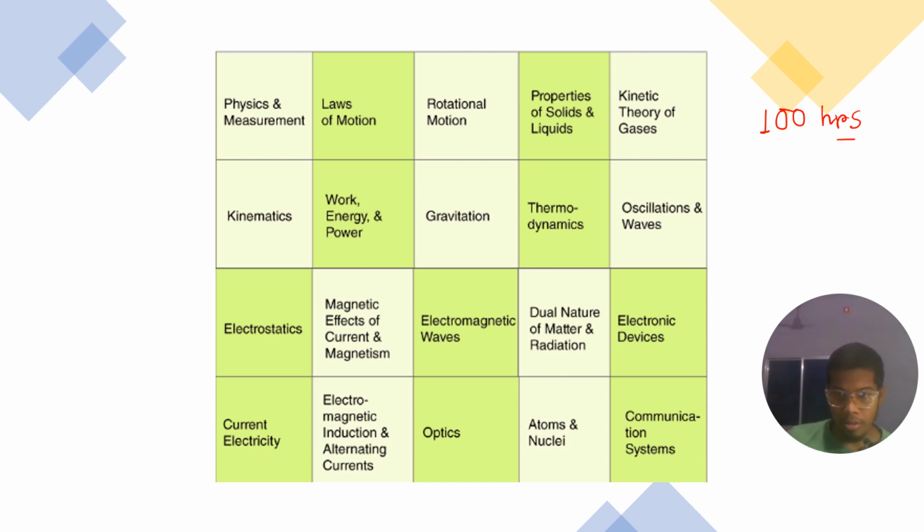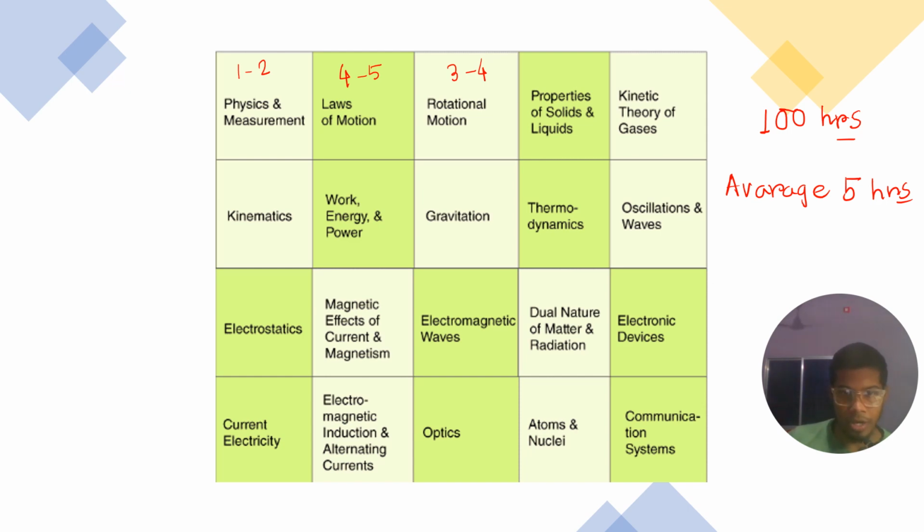Now, there are chapters which do not take a long amount of time. For example, physics and measurement does not take 5 hours. This will take a maximum of 1 or 2 hours. Consequently, laws of motion will take at least 4 to 5 hours. Rotational motion will also take 3 to 4 hours. So I have assumed an average of 5 hours, right? It will not take 5 hours for each and every single chapter.